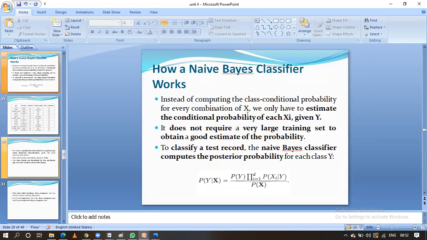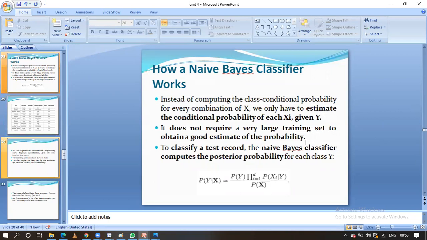With the help of this Naive Bayes classification, we are going to calculate the conditional probability. Here, xi is a test record and yi is a class variable.